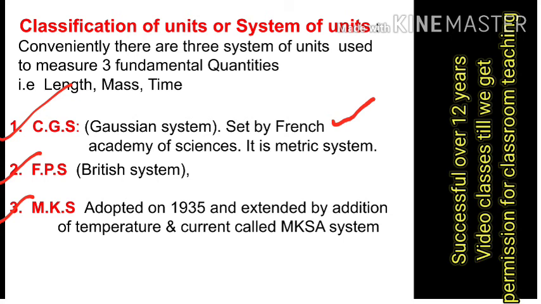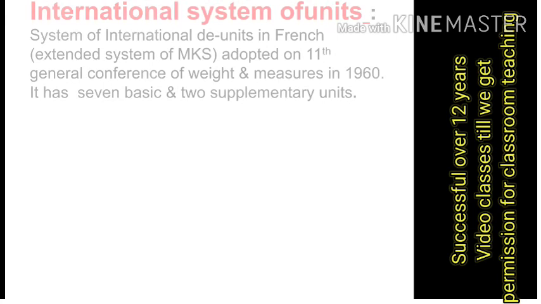If we are comfortable measuring the length of some object in feet, then we select the second one, so the mass should be measured in pounds and time in seconds. For a bigger object, we use MKS: its length should be measured in meters, its mass compulsorily in kilograms, and its time in seconds. Hope it is clear. Now let's go ahead with some more ideas.